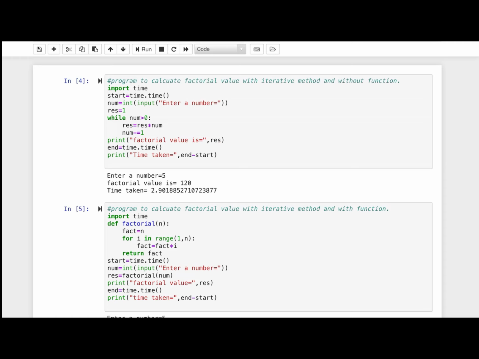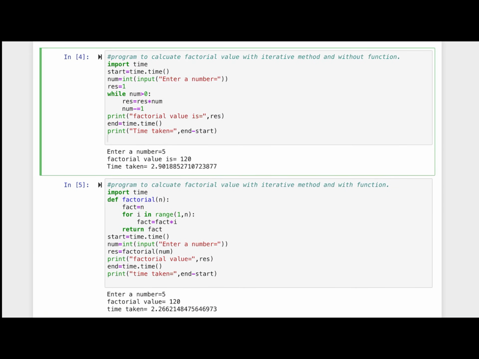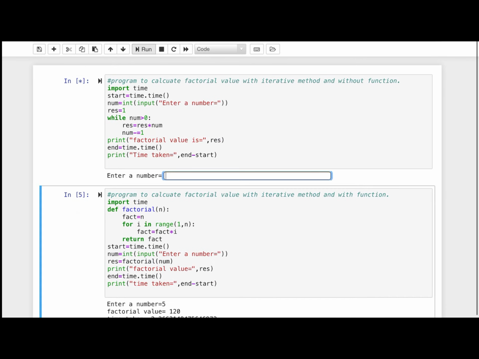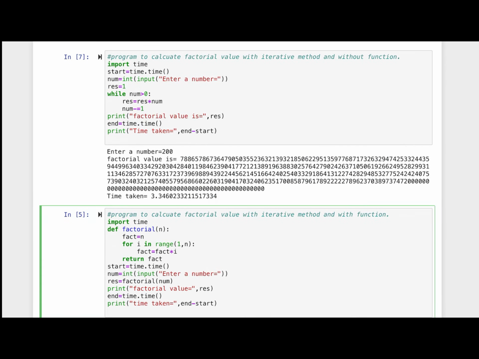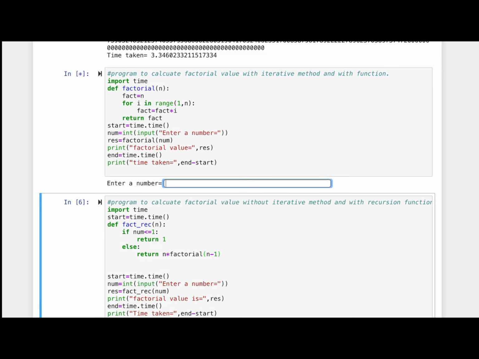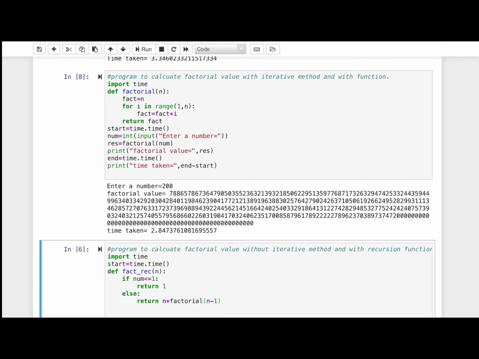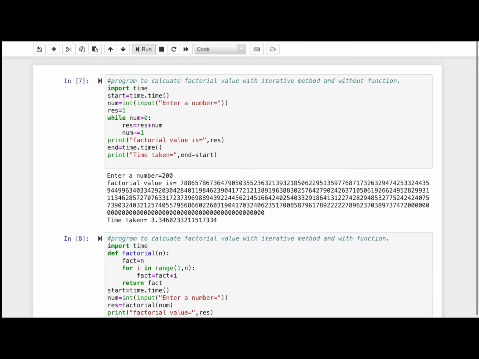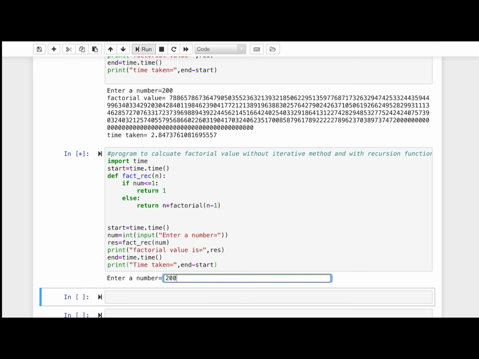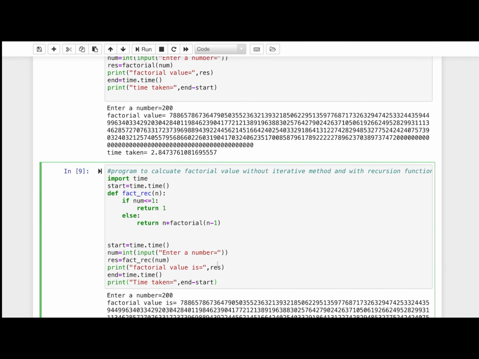Now once again I am going to run this program with a large value. Now the value is 200. The time taken is 3.346, and the second approach, the time taken is 2.84, and in the third approach the time taken is 2.86.